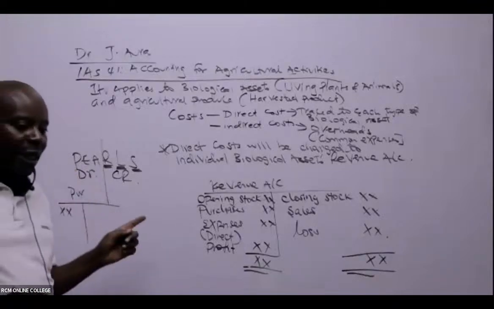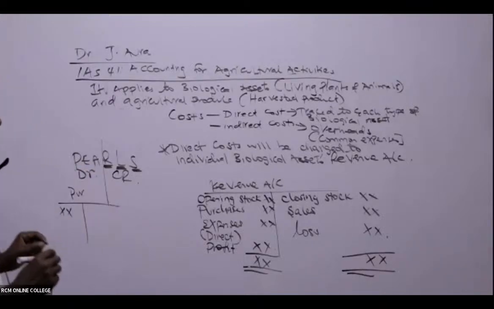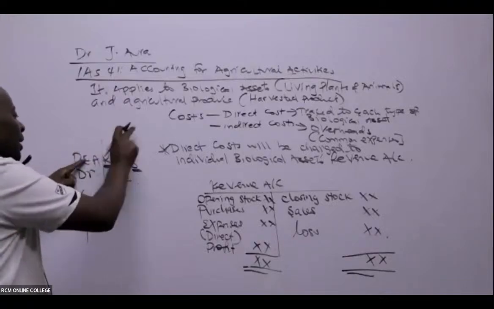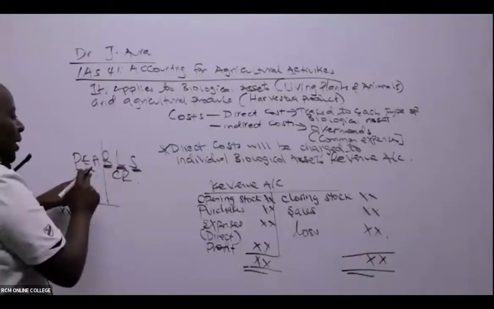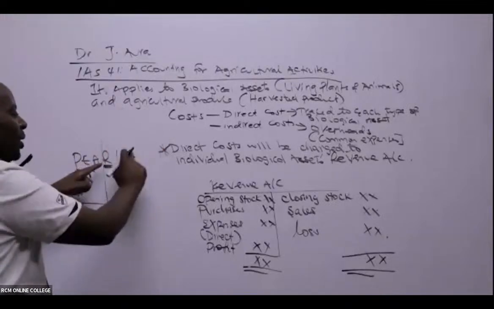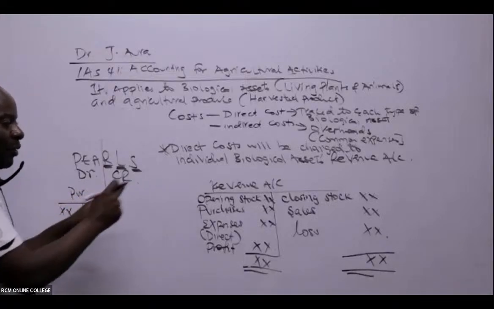Liabilities and the share capital. What do we do? We credit. I don't know whether you have been able to write like that. We have to write this somewhere in full: that P stands for purchases, E for expenses, A for assets. So these three will be debiting. Revenue, liability, share capital, you credit. So come to our revenue account here.